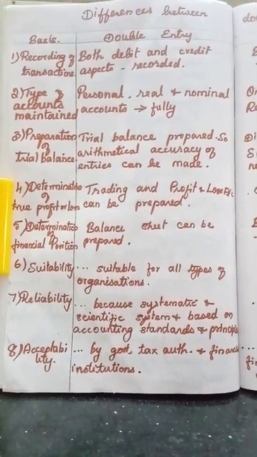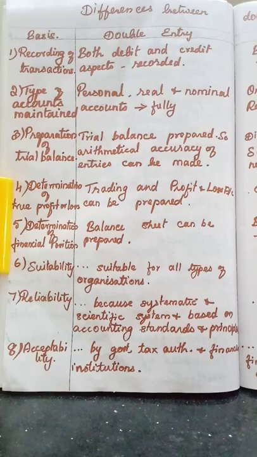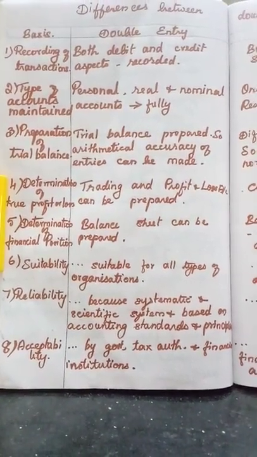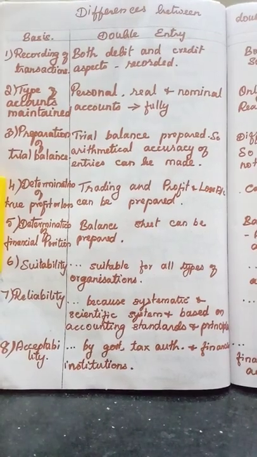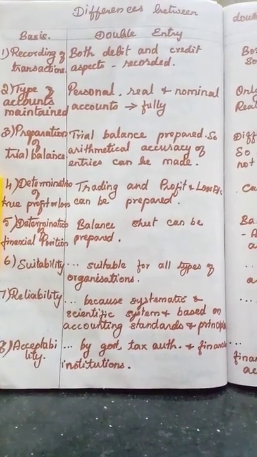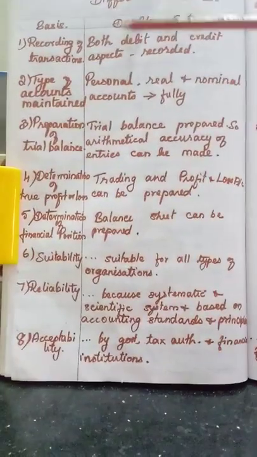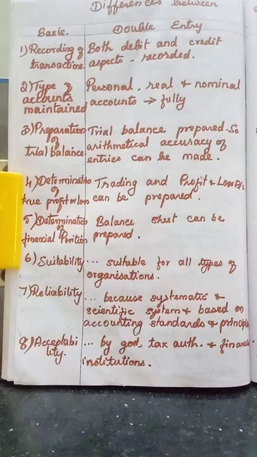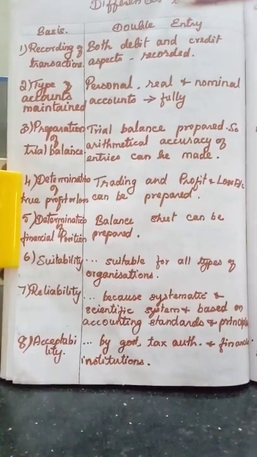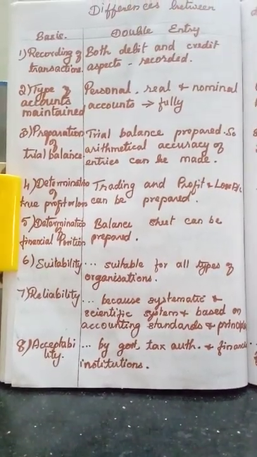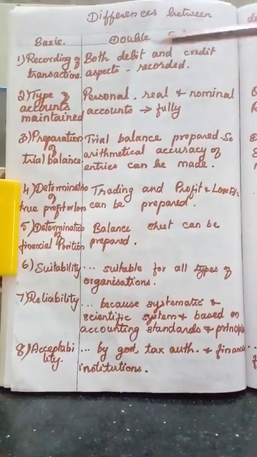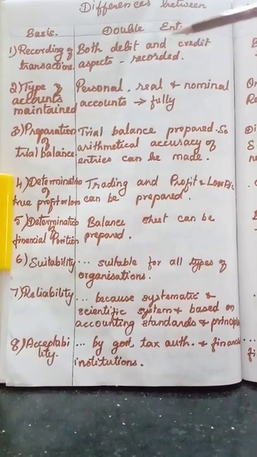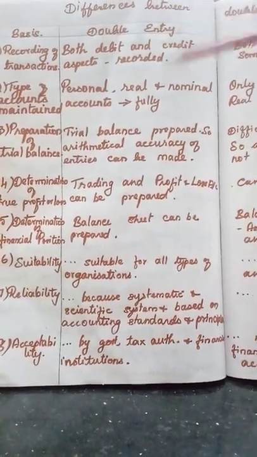Differences between double entry system and incomplete records. We have learnt everything, what is double entry system and what is incomplete records. It is very easy to differentiate these two. What is the first basis? Recording of transactions. Under double entry system, both the debit and credit aspects of the transactions are recorded. Understood?